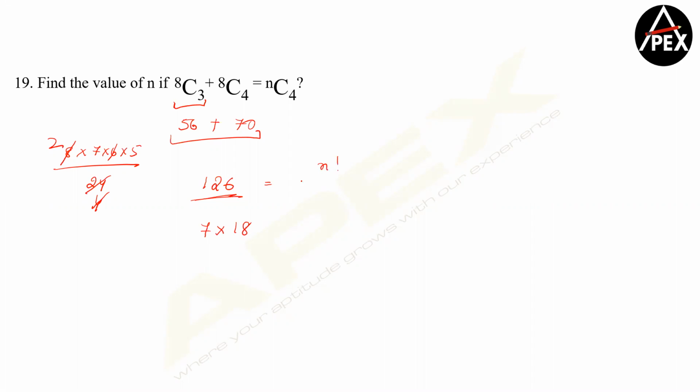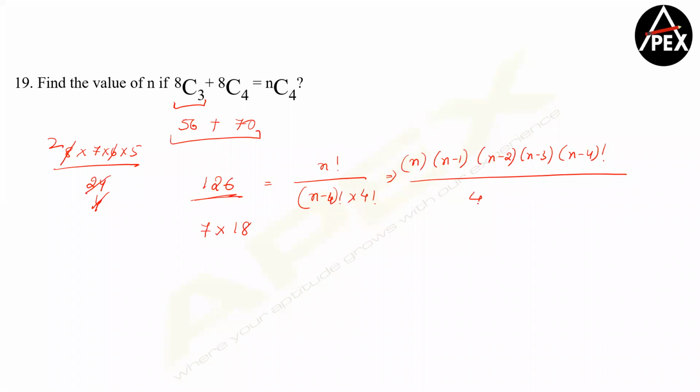So I can write n factorial by n minus 4 factorial into 4 factorial. Okay. So if it cancels, I can write this as n into n minus 1 into n minus 2 into n minus 3 into n minus 4 factorial by 4 factorial into n minus 4 factorial.